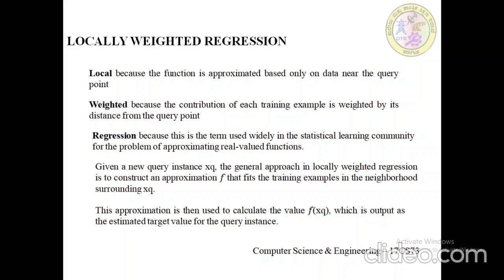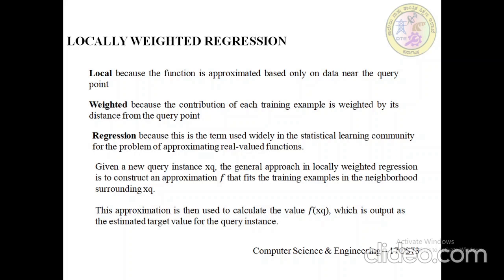It constructs an explicit approximation to a function f over a local region surrounding xq. It uses nearby or distance weighted training examples to form this local approximation for f.